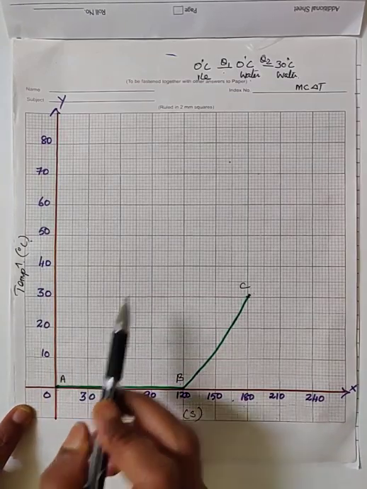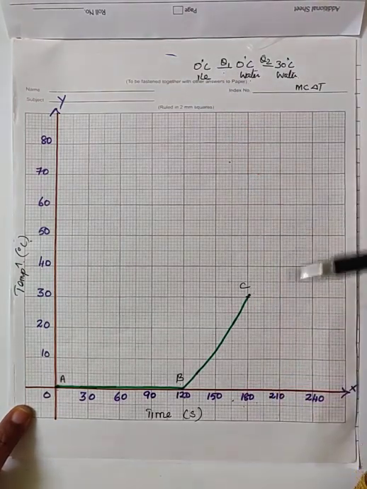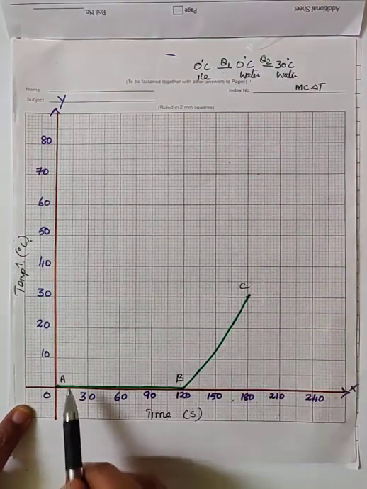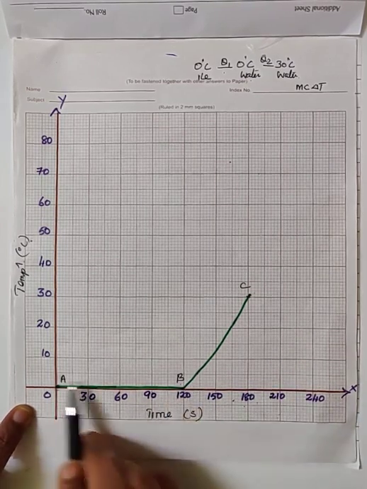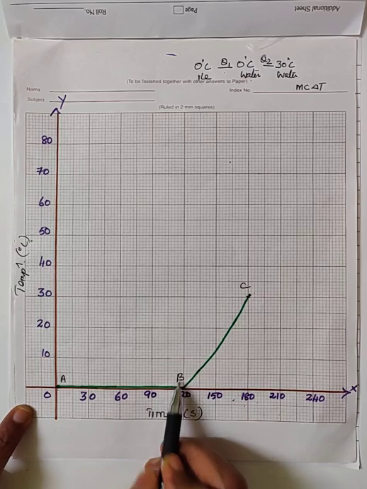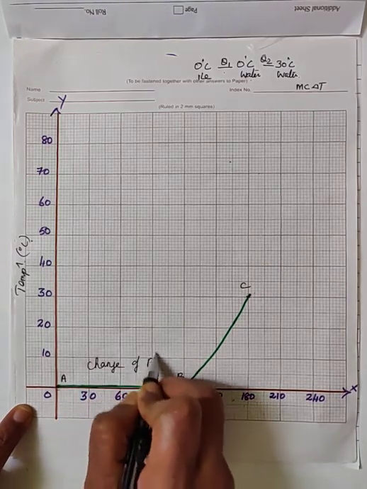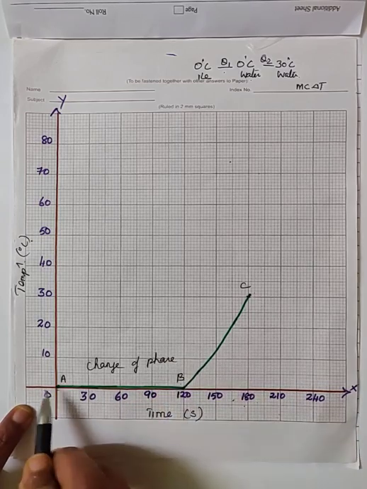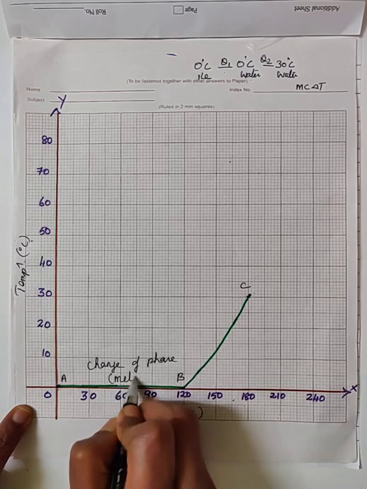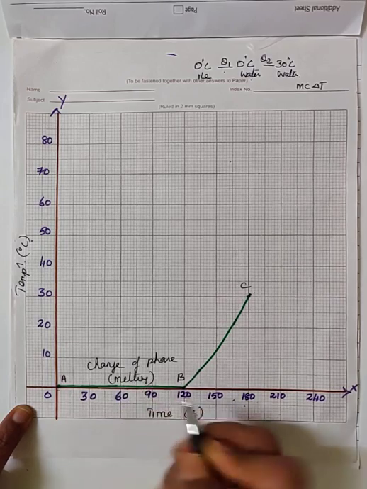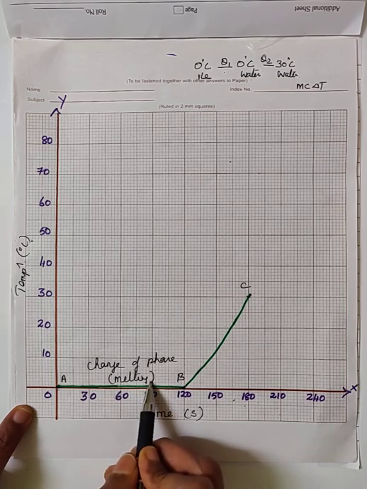Actually, in the board exam, they may give you the statement and ask you to draw the graph, or they may give the graph and ask you to analyze each point, each portion of the graph. So here the AB portion of the graph represents the change of phase. Okay, the general name is, it represents change of phase. And what phase to what phase? It changes from solid phase to liquid phase. So solid phase to liquid phase at constant temperature, we call it melting. So the AB portion of the graph represents melting of the substance.